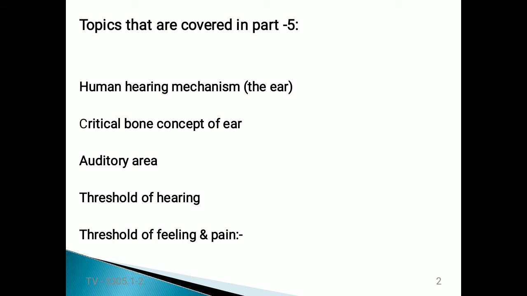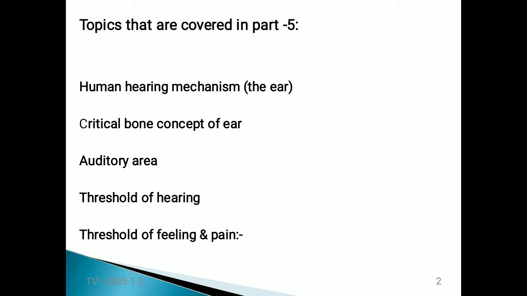Sound is gathered by the outer ear, travels through the outer ear canal and reaches the eardrum. Whenever sound is incident on the eardrum, it vibrates corresponding to the sound.